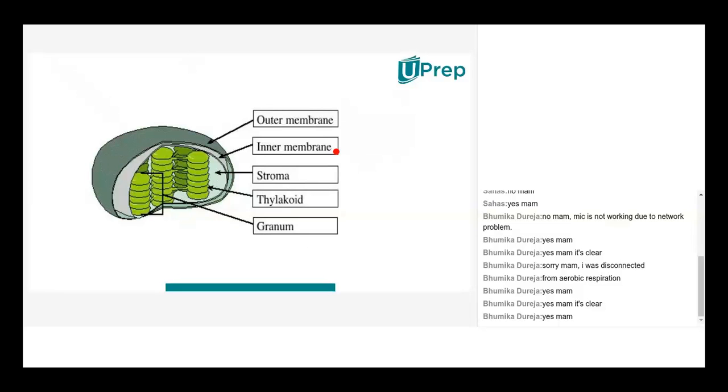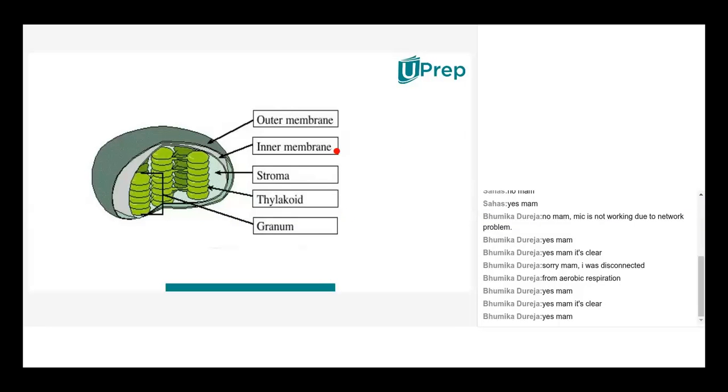So when a question is asked, whether a plasma membrane-like structure is present inside the cell or not, justify your answer, how can you write the answer? Yes, a double membrane structure is present inside the cell also. Where will you find such double membrane? In mitochondria and in chloroplast. So these are the two cell organelles which possess double membrane.